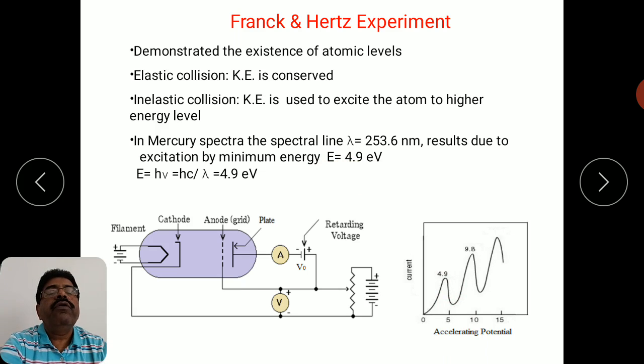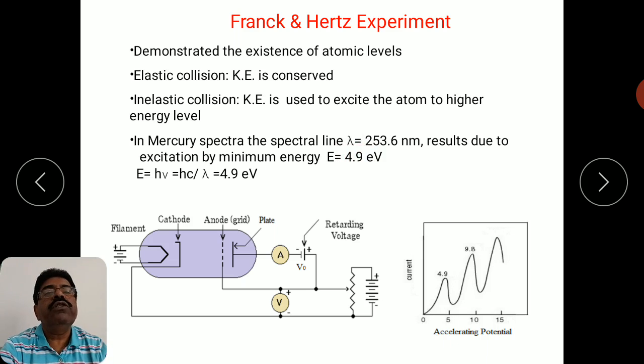And when they compared this energy of 4.9 electron volt, from the formula E = hν = hc/λ you can find the wavelength associated with this energy. If you convert the energy into joules and substitute it in this equation, they found that it is related to the spectral line λ = 253.6 nanometer.